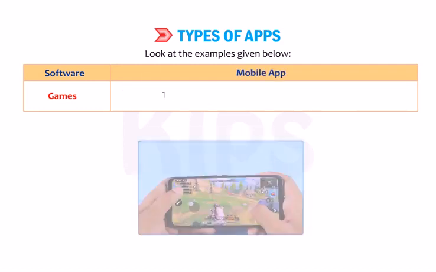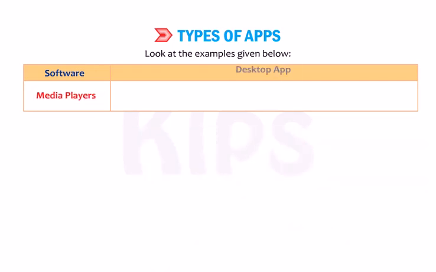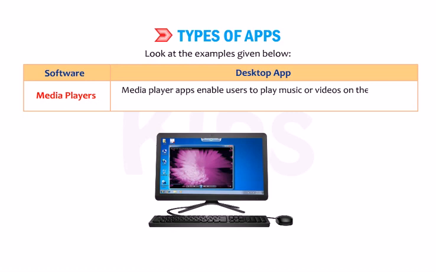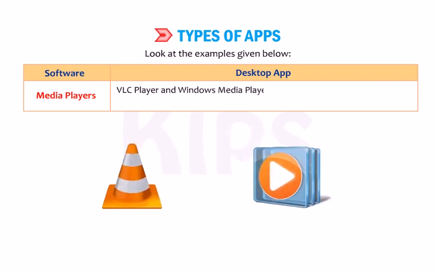Mobile app. These games are also available as mobile apps. Media players. Desktop app. Media player apps enable users to play music or videos on their computers. VLC Player and Windows Media Player are some of the examples of freely available media players.